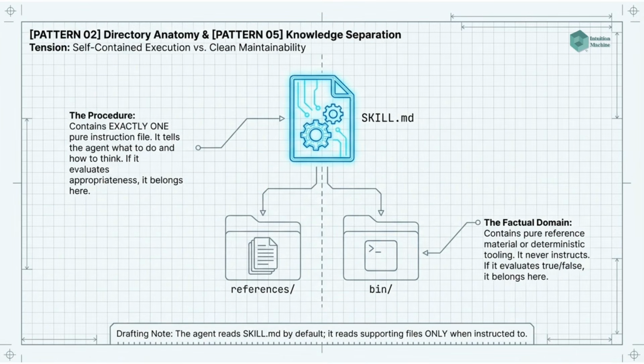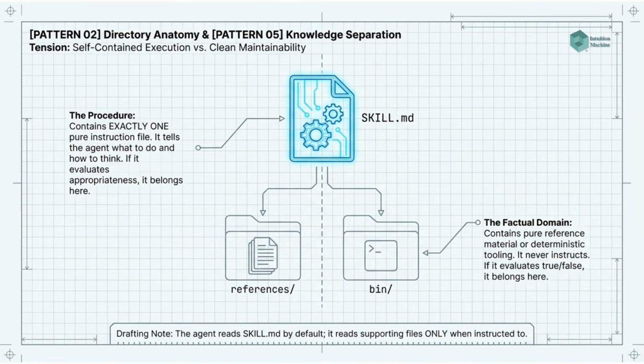Pattern 2. Skill directory anatomy. Every skill is a directory. The directory contains exactly one required file, skill.md, and optional supporting files organized by type. The mandatory file is pure instruction. The optional files are pure reference, pure tooling, or pure example, never a mix. The agent reads the instruction file. It reads supporting files only when the instruction directs it to.